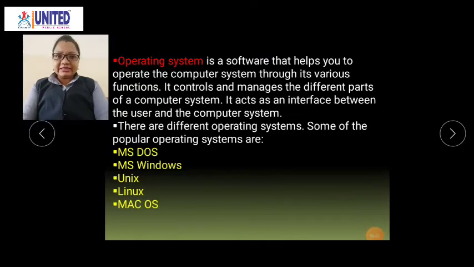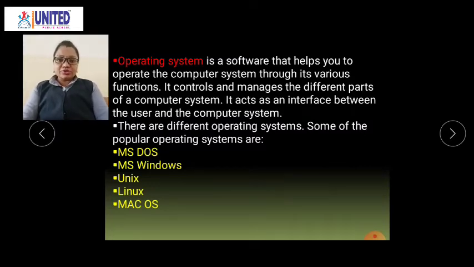Okay, let us see more about the operating system. Operating system is a software that helps you to operate the computer system through its various functions. It controls and manages the different parts of the computer system. It acts as an interface between the user and the computer system. So what is the operating system? It is a software and it operates the whole computer system.